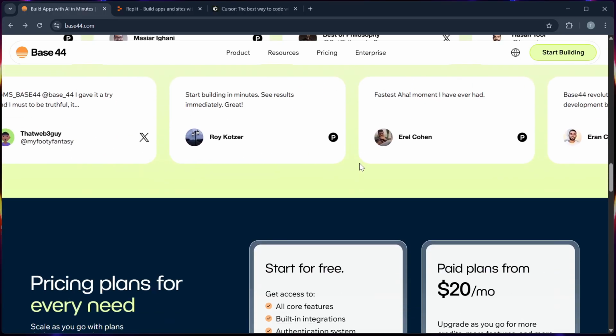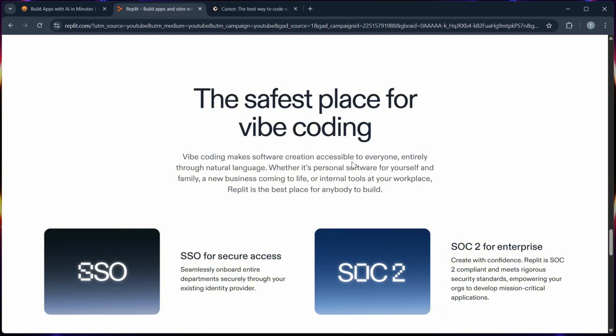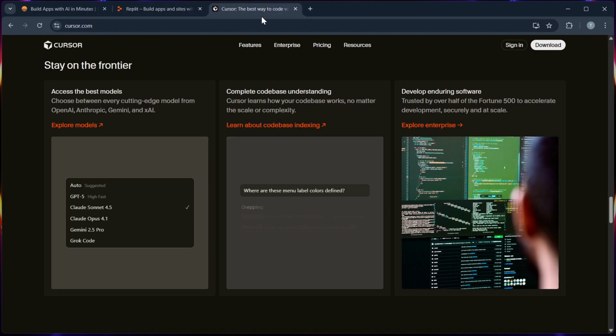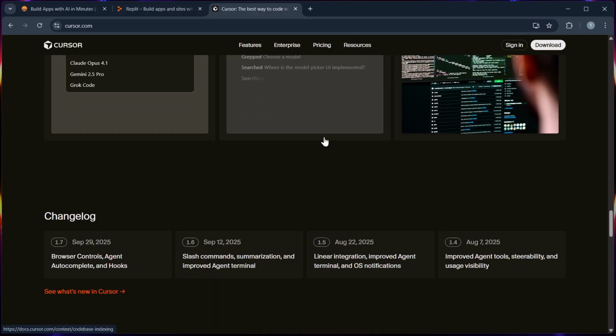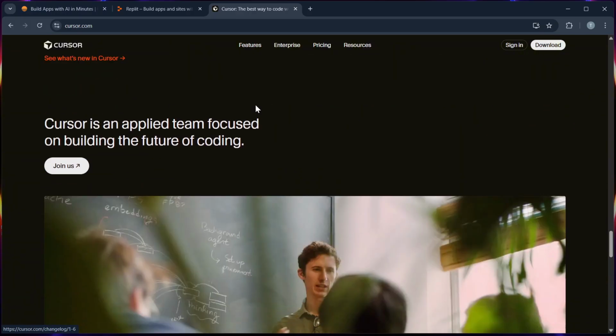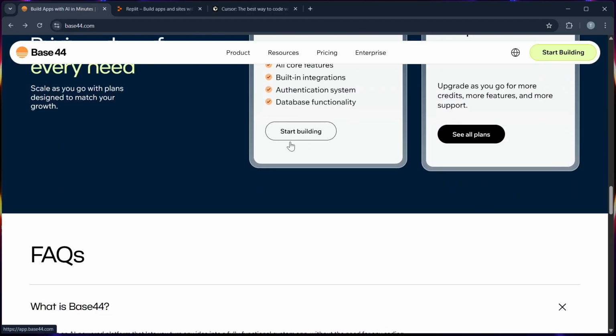So, for the final verdict, if you're a beginner or a hobbyist, Replit remains the best starting point. For professional developers who want AI inside their IDE, Cursor is the best pick for you. But if you are a startup founder or product builder aiming to generate complete apps through prompts, Base 44 is the one for you.